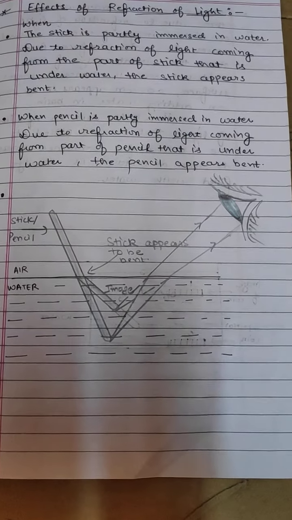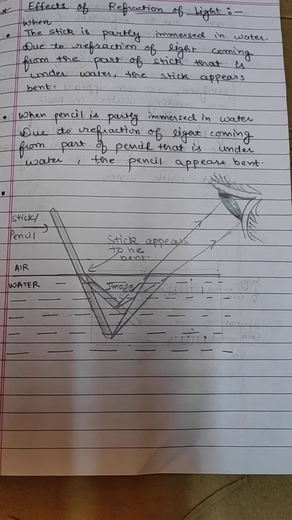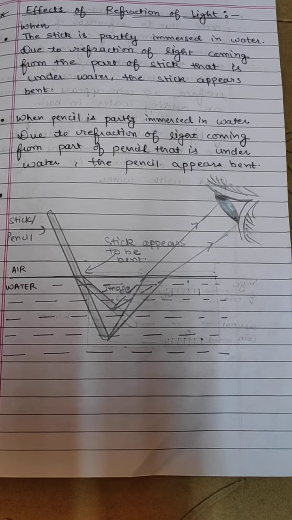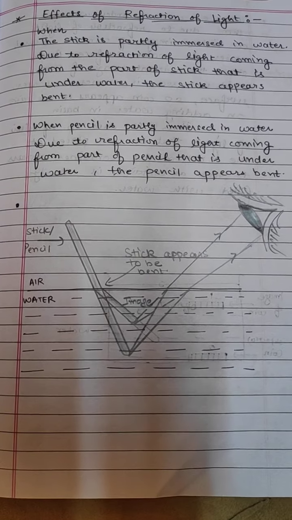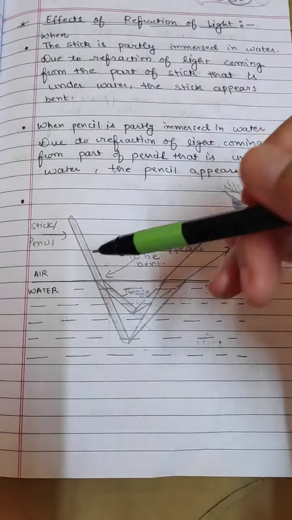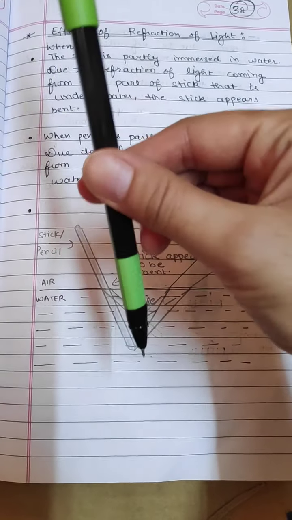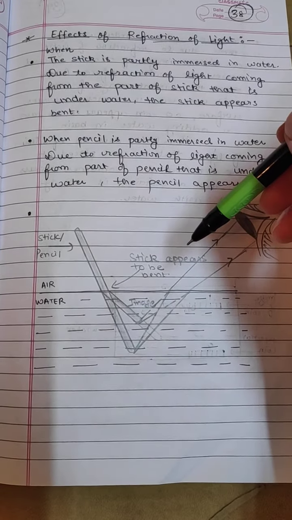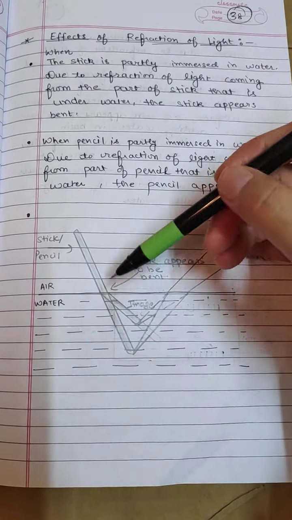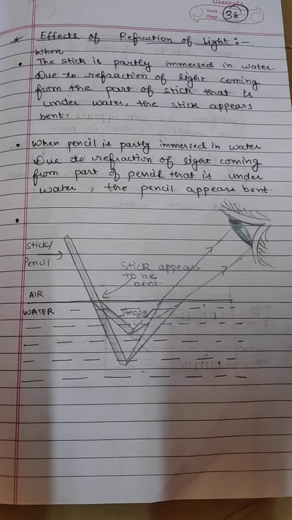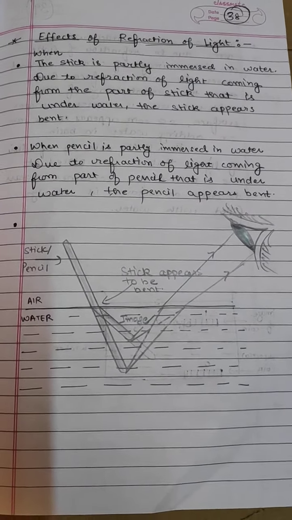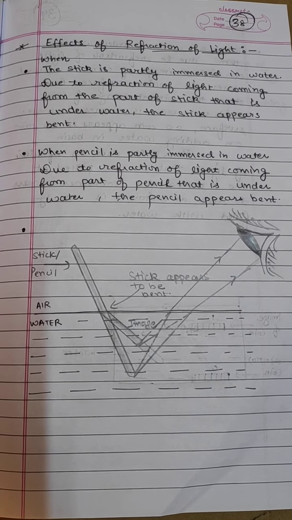So in this diagram, you have taken a trough, you'll fill it with water and you put a pencil or a stick in it. When I'll put a pencil or a stick in it, it will be like this. And when you look at this stick, it appears to be bent. Why does it appear to be bent? That is because of refraction. What happened during the refraction?